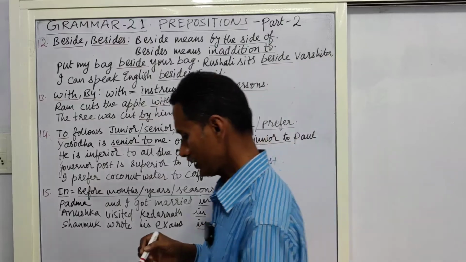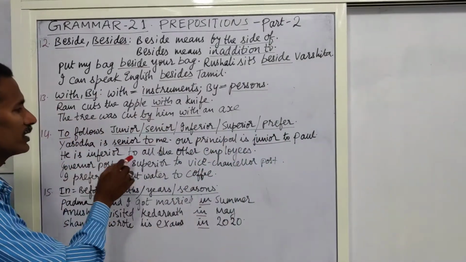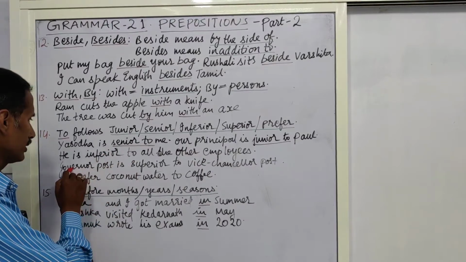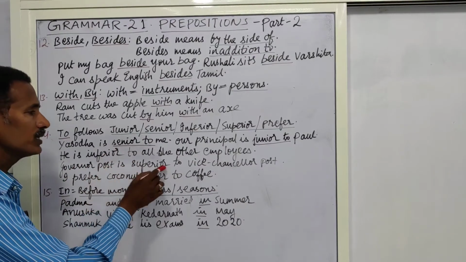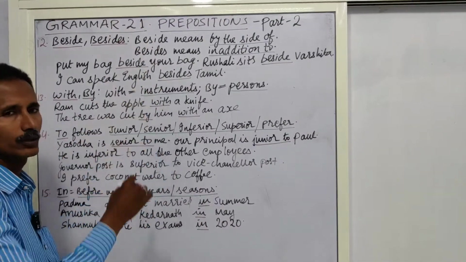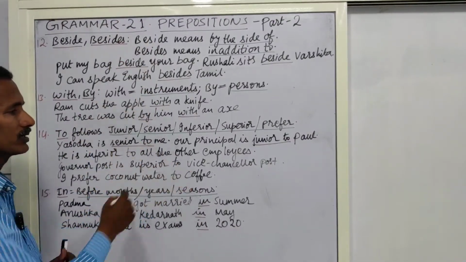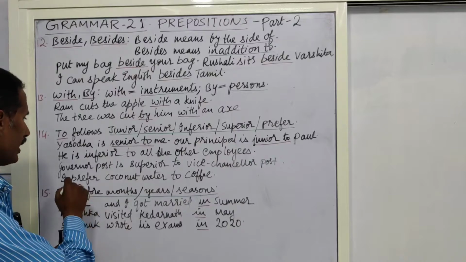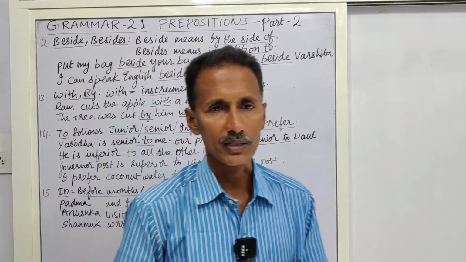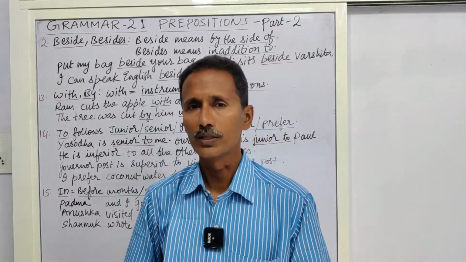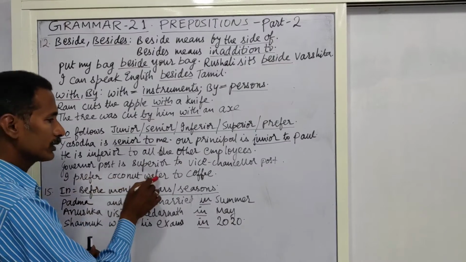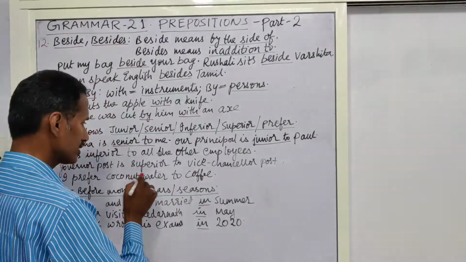Junior to. In the same manner, he is inferior to all other employees. Inferior to. Governor post is superior to vice chancellor post. We shouldn't say superior than vice chancellor, like degrees of comparison, taller than or shorter than, etc. We shouldn't say like that. In the same manner, I prefer coconut water to tea. Prefer to.